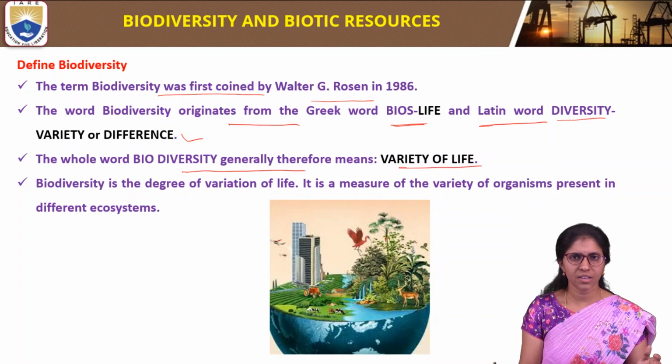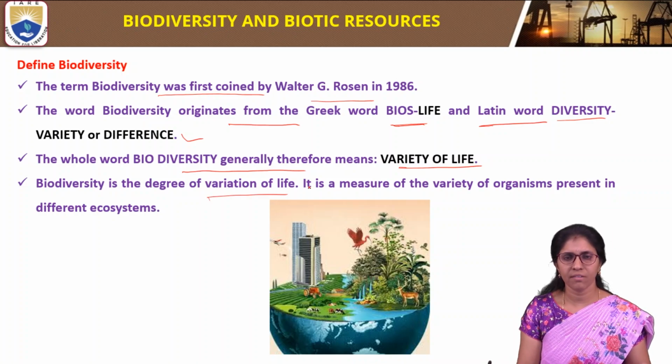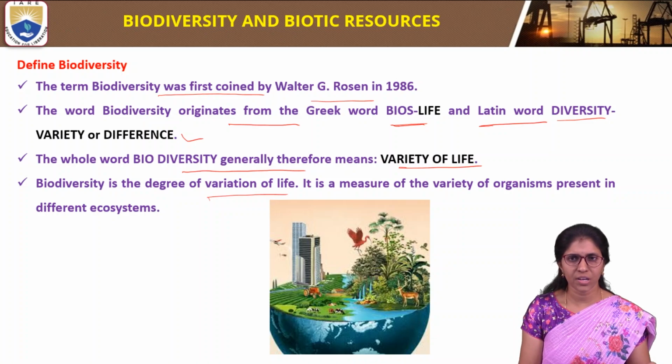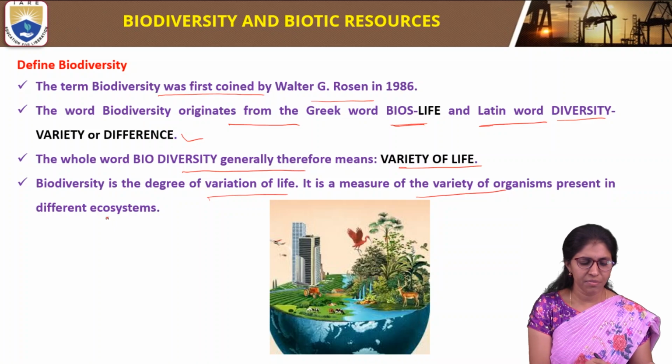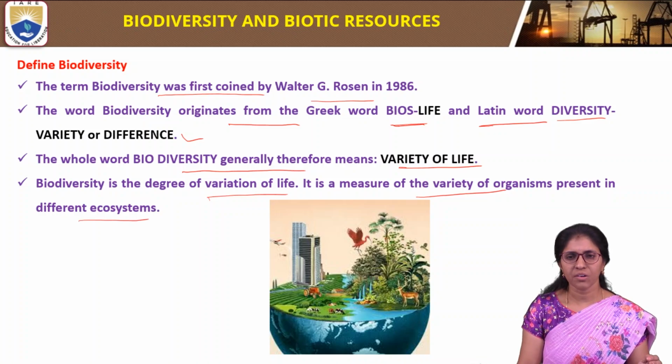So what is the definition of biodiversity? It is the degree of variation of life. It is a measure of the variety of organisms present in different ecosystems. So biodiversity means variety of life.